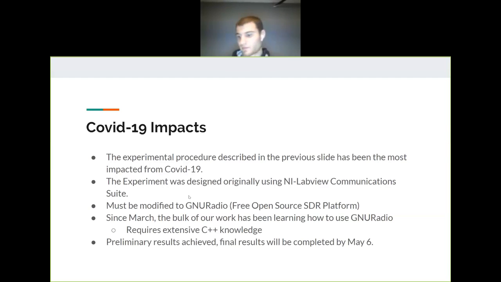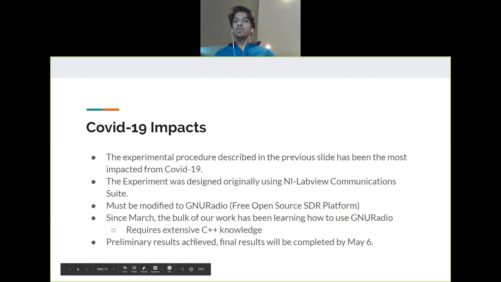So due to the current COVID-19 situation, our experimental procedure had to be changed, where we no longer have access to the National Instruments LabVIEW Communications Suite, and we have to port everything over to GNU Radio, which is a free open source SDR platform. So since March, the bulk of our work has been learning how to use GNU Radio and learning how to implement everything in C++. And so we currently have achieved preliminary results, and our final results will be completed by May 6th.